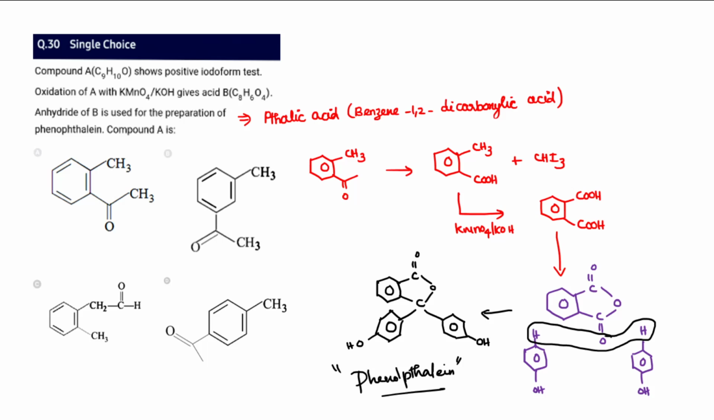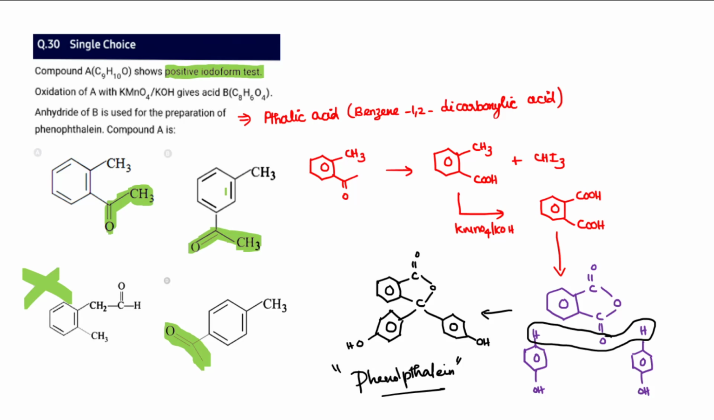And question number 30, again, do not panic by looking at the structures. Try to approach a little carefully. Positive iodoform test means the group must be a methyl ketone. So CO and CH3. Here also a methyl ketone is present. CO, CH3, this compound has it. And there are no other compounds with CO, CH3, even here. It's a bond line formula. So we can eliminate C from this.